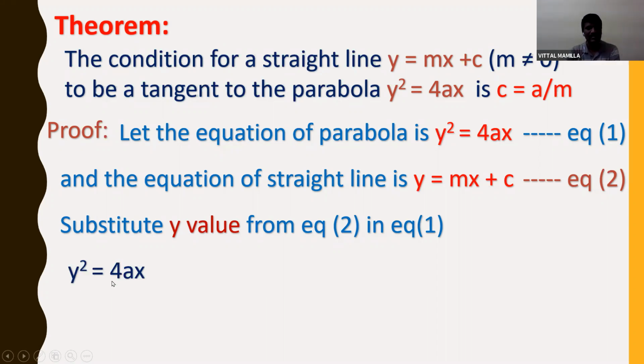I have y square is equal to 4ax. So in place of y, I substitute mx plus c. So (mx plus c) whole square is equal to 4ax.